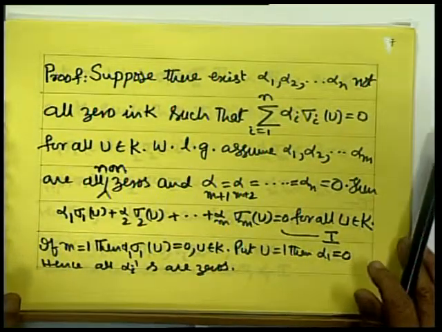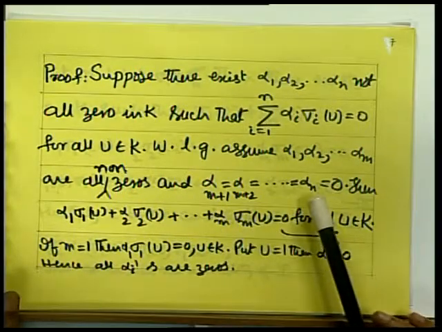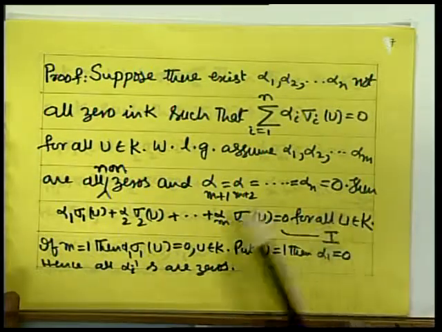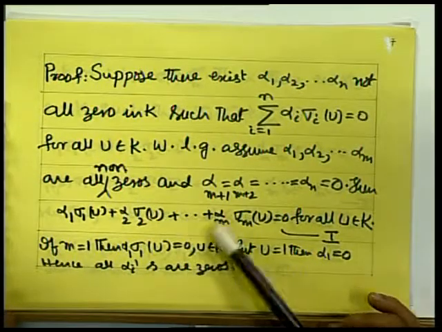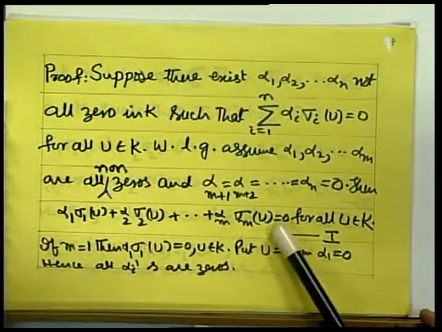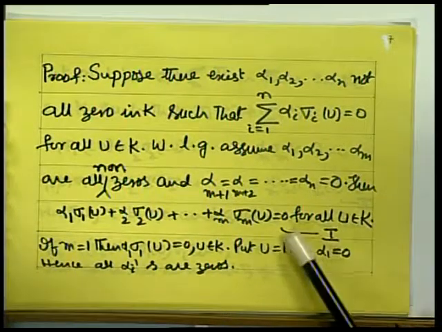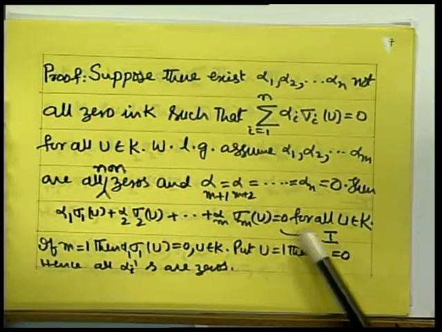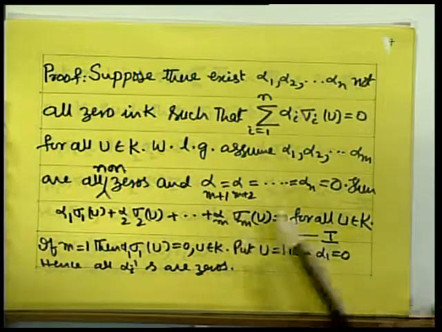Then some of them are 0, so we will drop the 0 terms. Without loss of generality, assume that alpha 1, alpha 2, ..., alpha m are all non-zero and alpha m plus 1, alpha m plus 2, ..., alpha n are all zeros. Then alpha 1 sigma 1 u plus alpha 2 sigma 2 u etc. alpha m sigma m u equals 0 for all u belong to K. Mark this as first equation, and this left hand side expression is the minimum expression with this property.